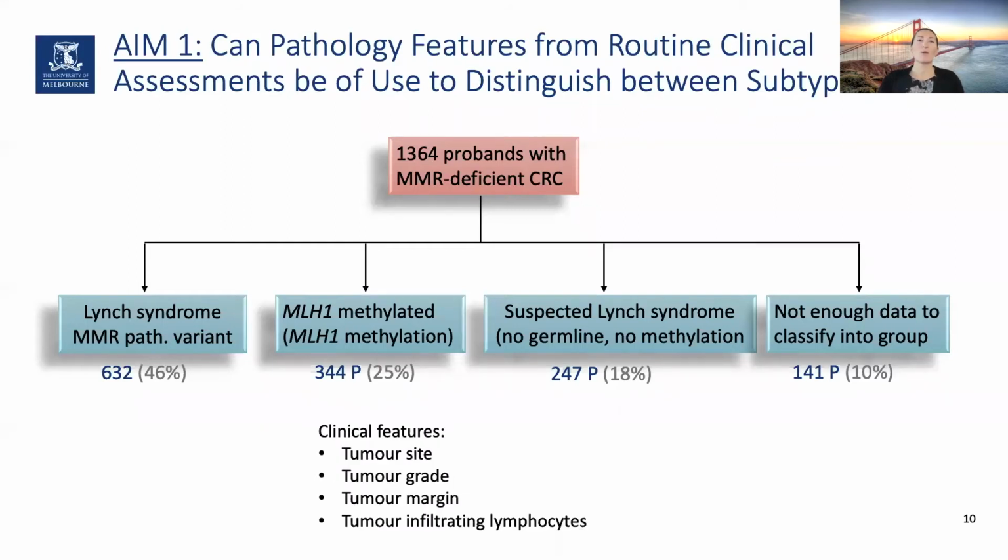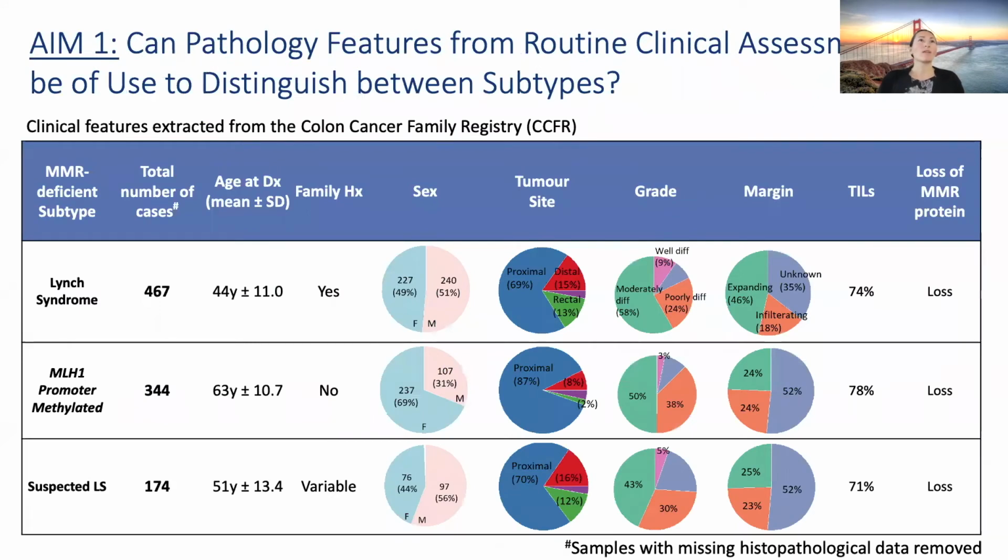So the clinical features we are wanting to have a look at are tumor site, grade, margin, and infiltrating lymphocytes. We saw that the age at diagnosis for Lynch syndrome candidates was around 44 years. MLH1 promoter methylated had a late onset at the mean age of 63 years, and suspected Lynch syndrome was somewhere in between, with 51 years age at diagnosis. We know that Lynch syndrome has a family history, which is not found in MLH1 promoter methylated candidates. However, this is variable in suspected Lynch syndrome patients.